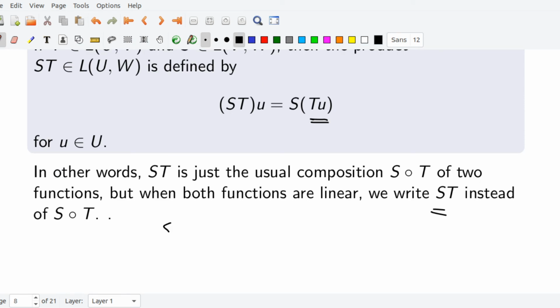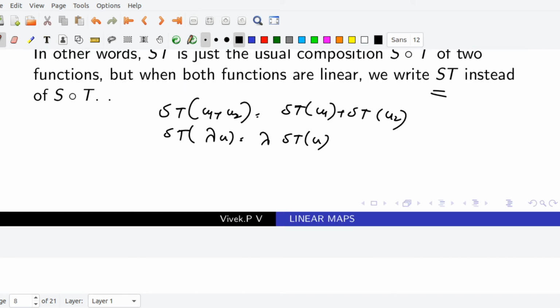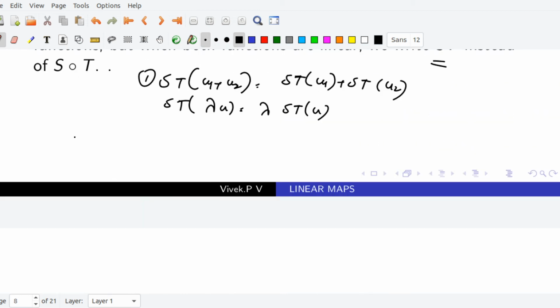For that we have to show that ST(u1 + u2) equals ST(u1) + ST(u2) and finally ST(λu) equals λ ST(u). That's very easy. I will prove the first one only. ST(u1 + u2), by definition, is S(T(u1 + u2)).